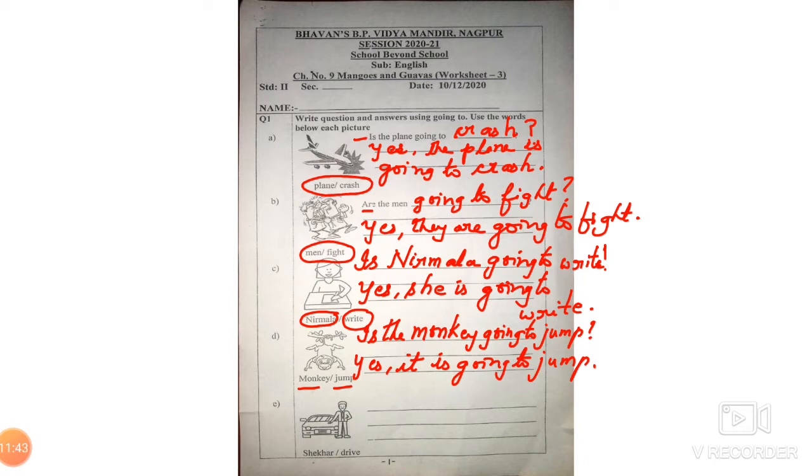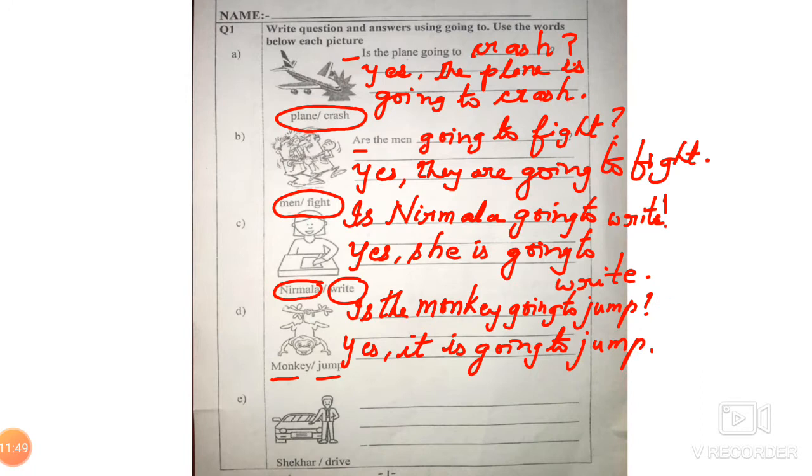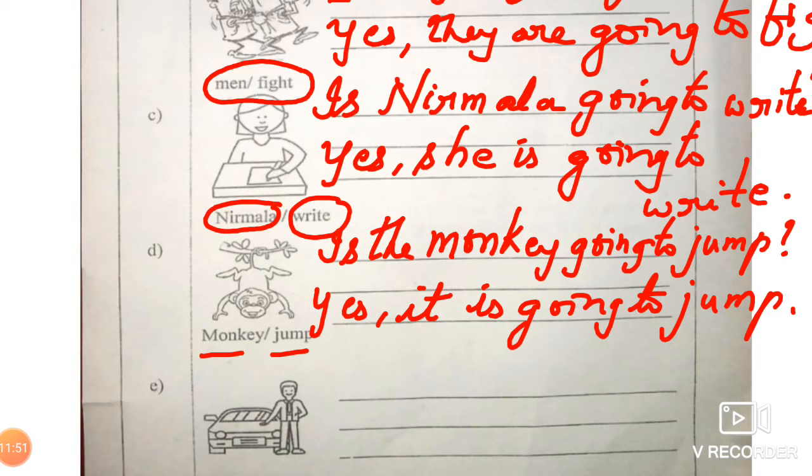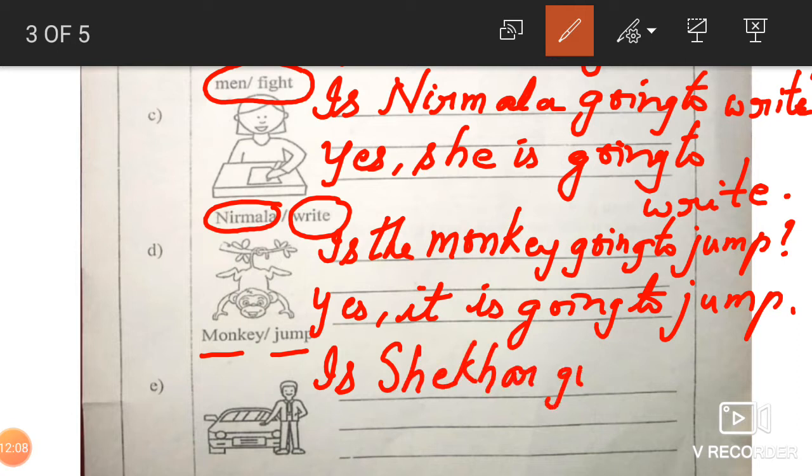Beta, look carefully, there is Shekhar and it is written drive. Okay, Shekhar is the name of a person. Good. Here I got it. Yes, I got it. Now what is right? So what will we write? He is alone. So is Shekhar. A name should always start with a capital letter beta. Is Shekhar going to drive?